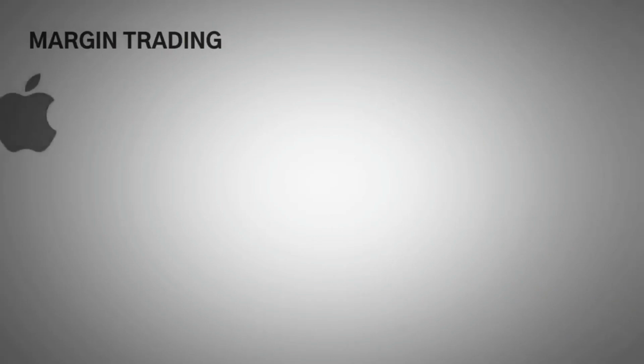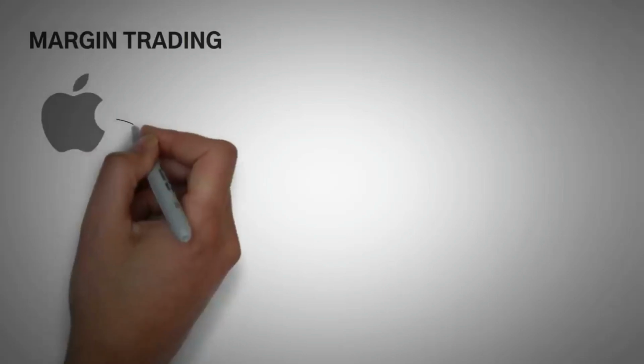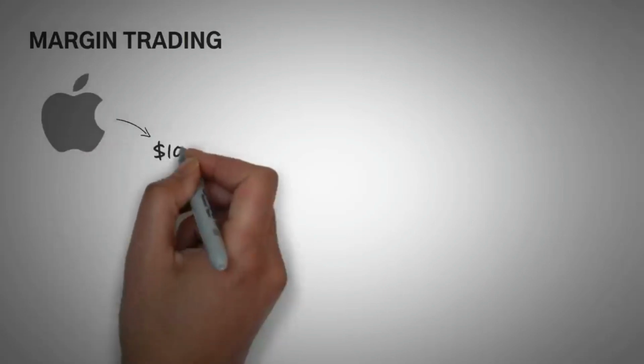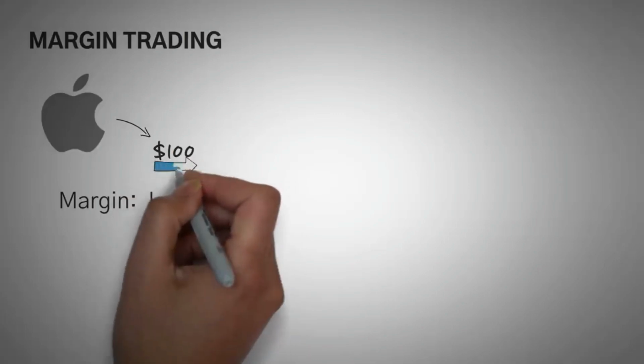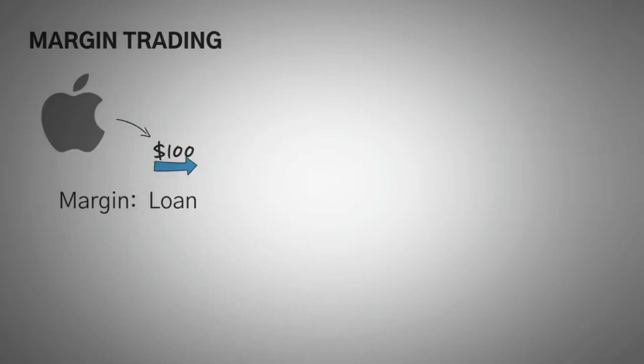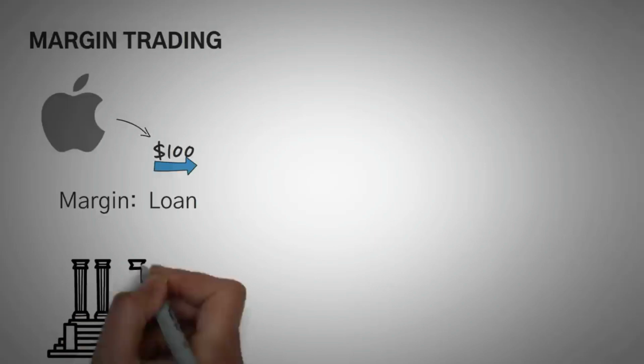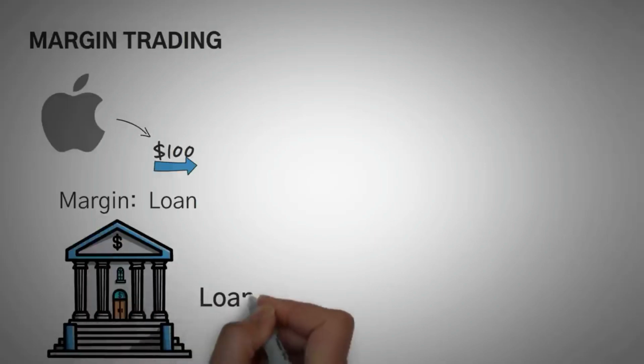Lastly, we have number 5, which is margin trading. So margin trading is a whole new beast. Let me explain margin trading in the traditional world real quick, and then I'll explain it in the decentralized world. So you want to buy the Apple stock, and right now it is $100. So essentially what margin is, it is a loan that will automatically sell your stock if the stock goes below your down payment. So to buy a $100 stock, you need a $100 loan.